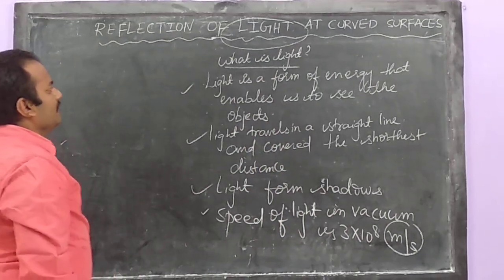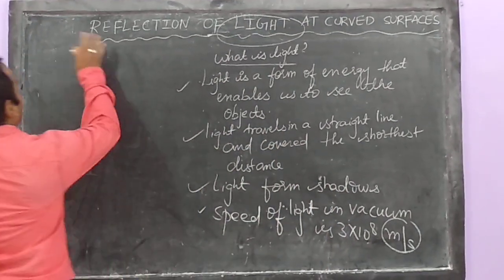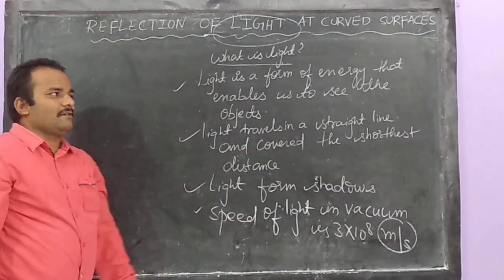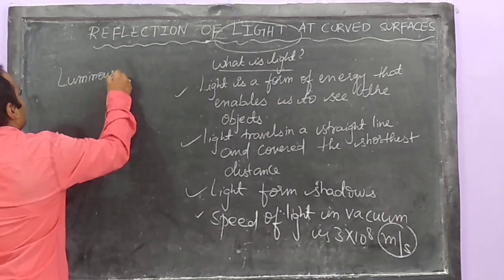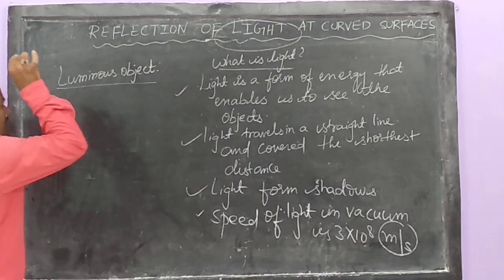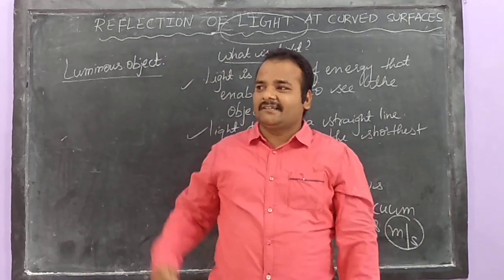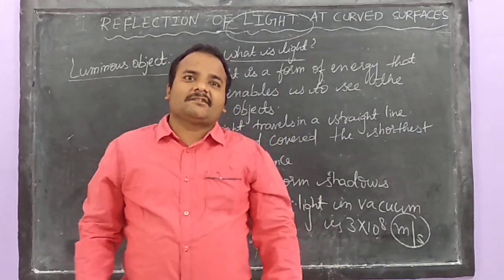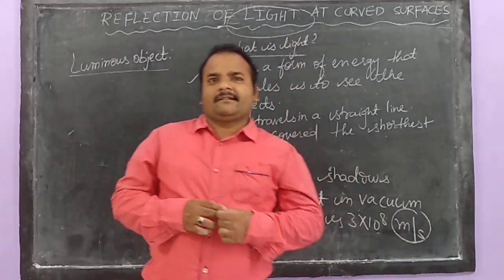Now, after knowing some properties of light, what is another most important word? That is reflection or curved surface. Before going to discuss reflection, my students, let us discuss what is a luminous object. Example, what is the difference between earth and sun? I can say the star, the sun, they are luminous objects.